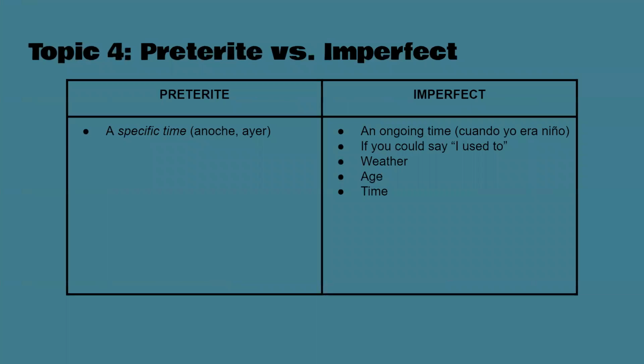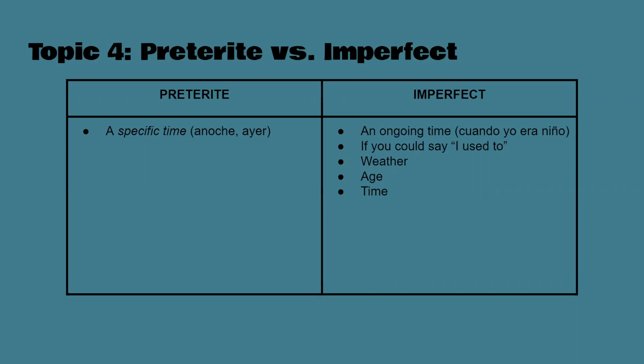Now, the difference between them is pretty simple. Preterite is just a specific time. So you're saying anoche, last night, or yesterday, ayer. It's just a specific time. That's how you know. If you're talking about a specific time of something that you did, that's preterite. Imperfect is something that's ongoing, meaning something that you did over and over in the past.